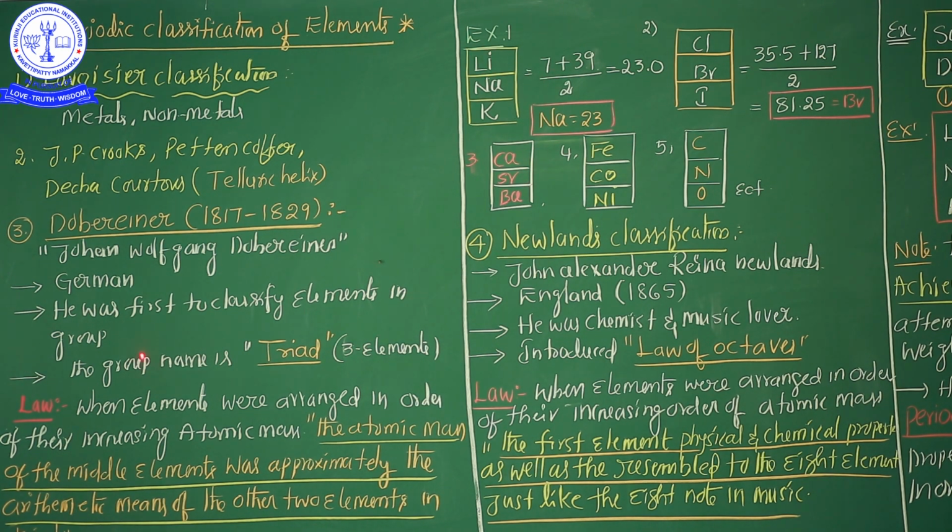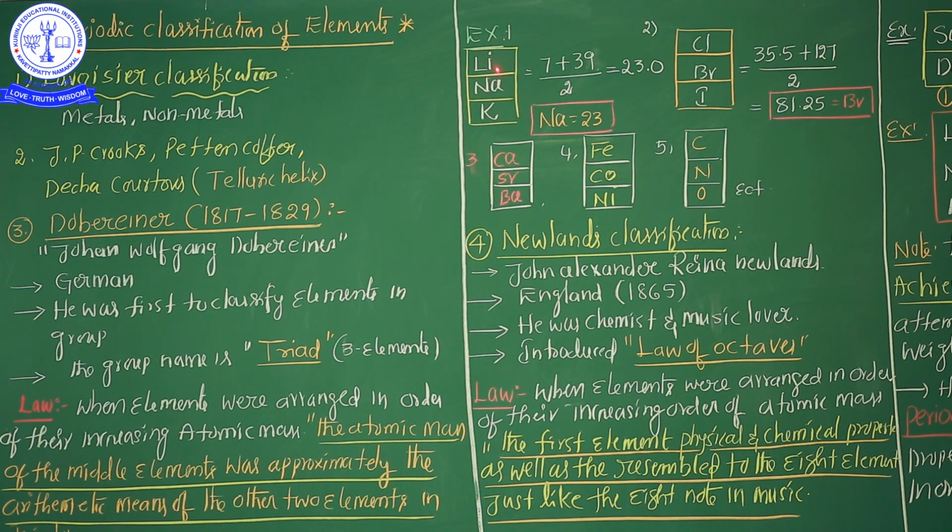So, according to Dobereiner, what is the concept? In the triad, listen very carefully, my dear students, the first element atomic mass plus the last element atomic mass, added together and divided by 2, is the arithmetic mean of these two elements, not the third element. The arithmetic mean of the two elements gives 23, which is the atomic mass of the middle element.